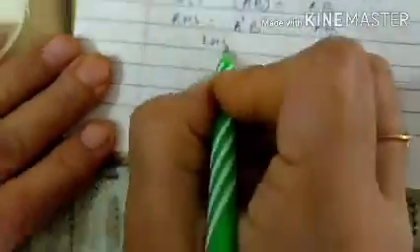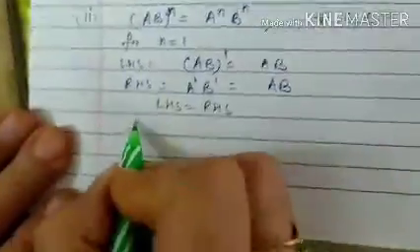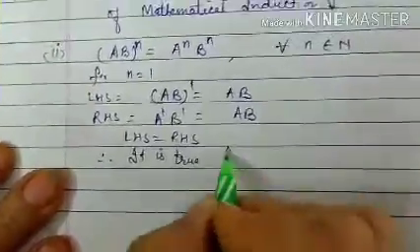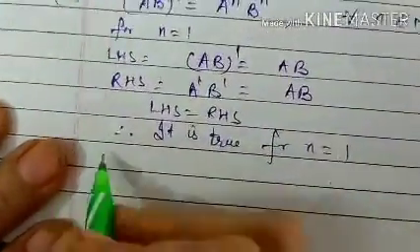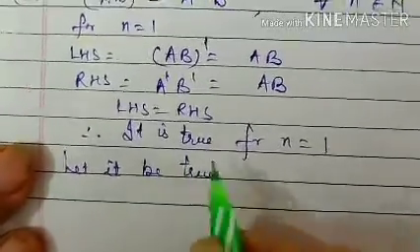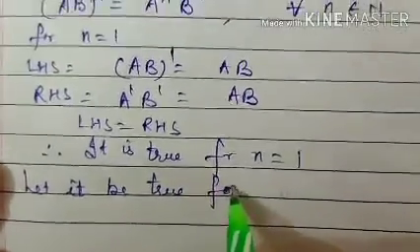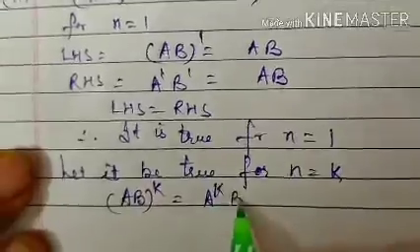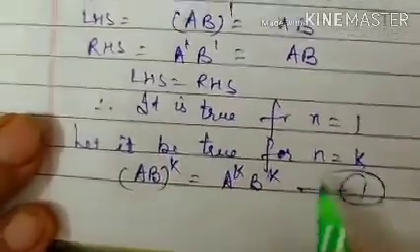So the left hand side equals the right hand side, it means it is true for n equal to 1. Now let it be true for n is equal to k. It becomes AB raised to the power k equals A to the power k B to the power k.